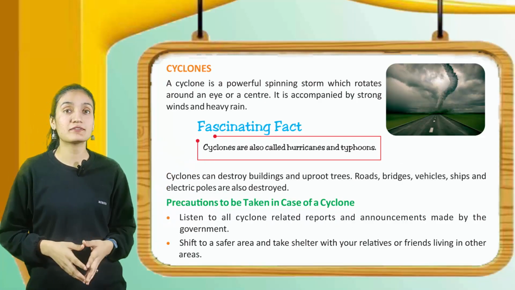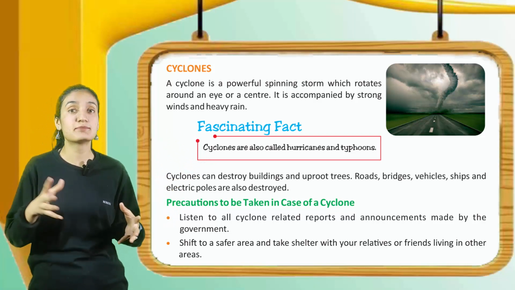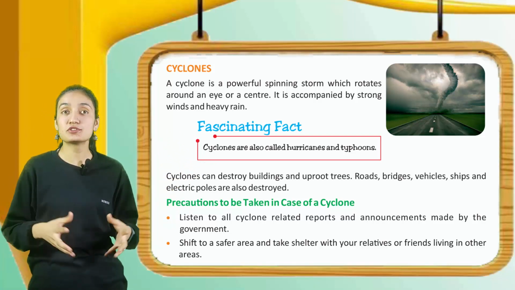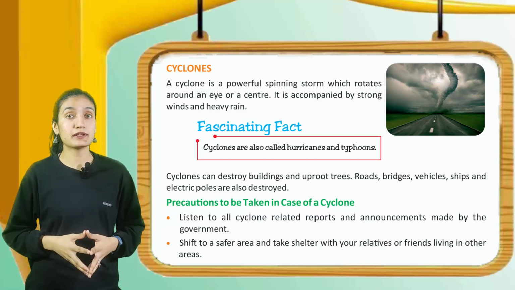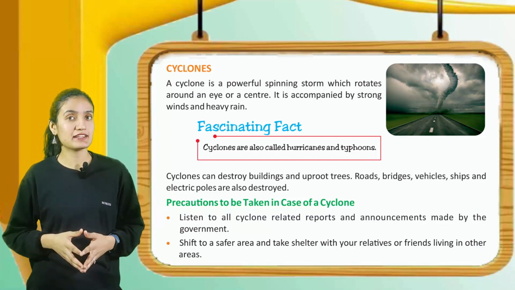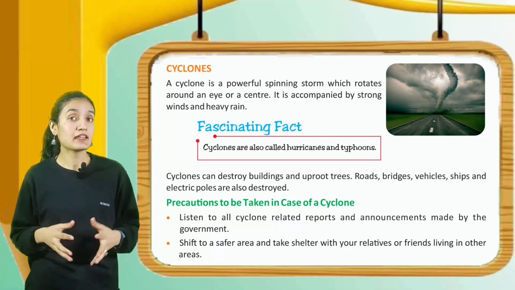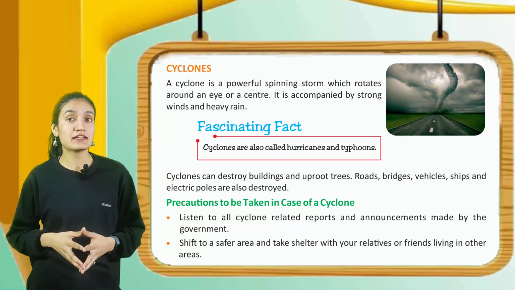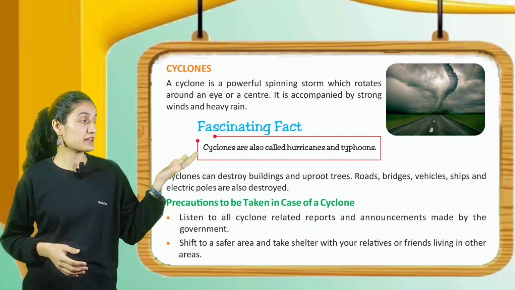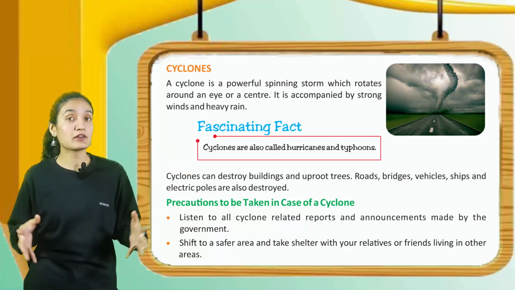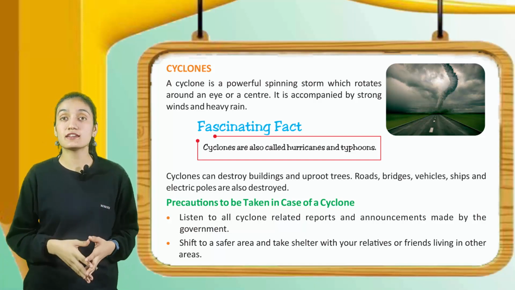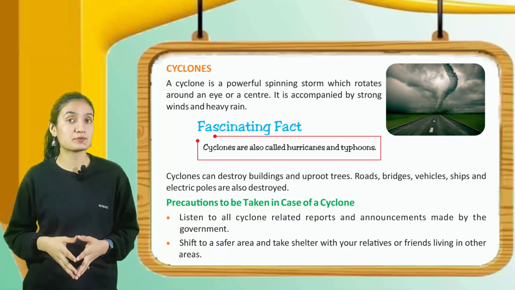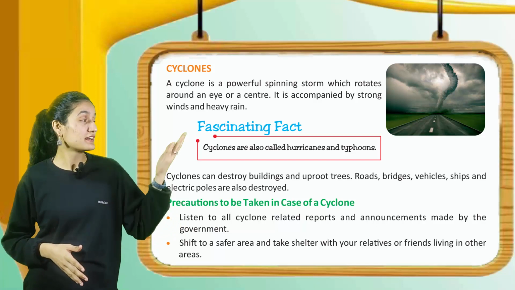Now the cyclone. A cyclone is a powerful spinning storm which rotates around an eye or a center. It is accompanied by strong winds and heavy rains. Now the fascinating fact, cyclones are also called hurricanes and typhoons. Here you can see a cyclone. Cyclones can destroy buildings and uproot trees. Roads, bridges, vehicles, ships and electric poles are also destroyed.